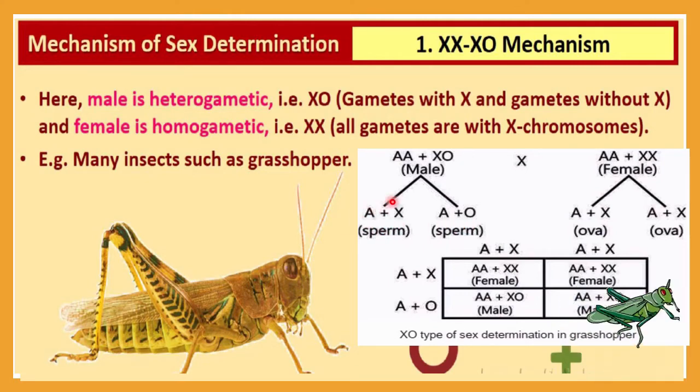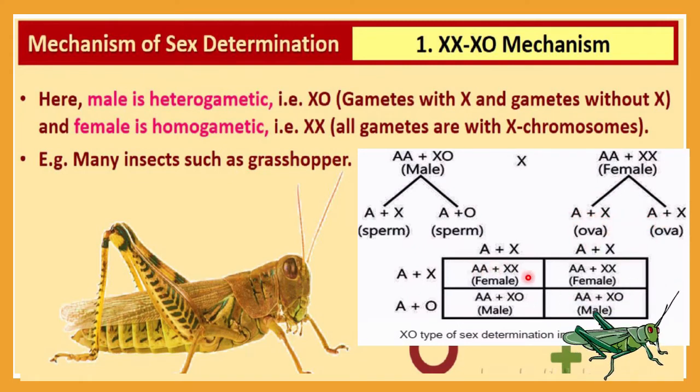Means half of the sperm cells will have A plus X, means X chromosome will be there, and half will have 0, means do not have any kind of sex chromosome. Half will have sex chromosome, half do not have sex chromosome. Whereas in case of a female, you can see all the ova having a similar kind, A plus X, A plus X.